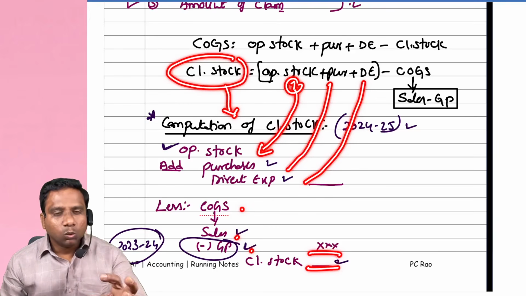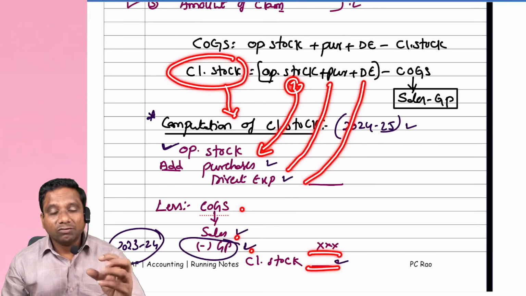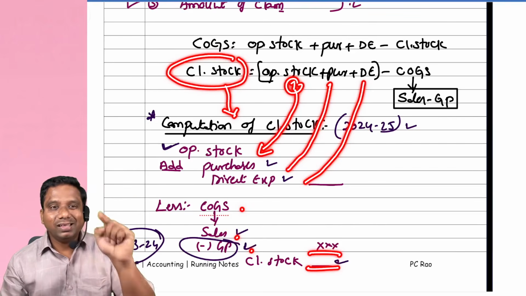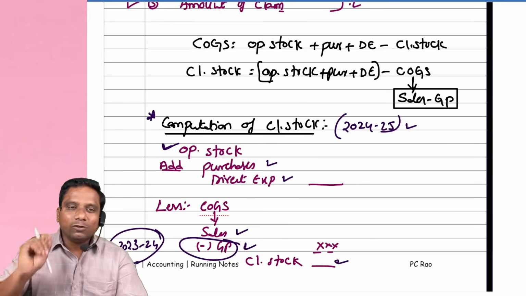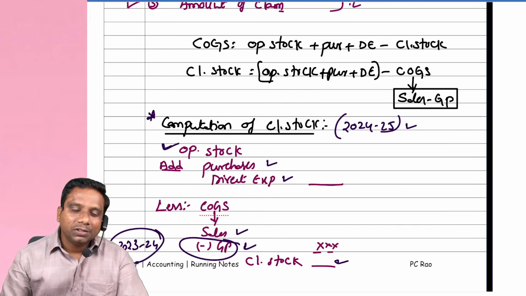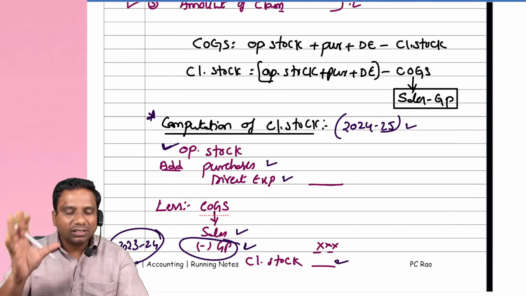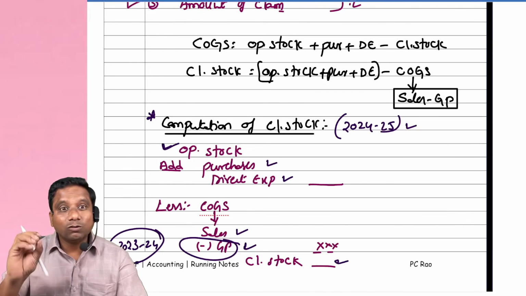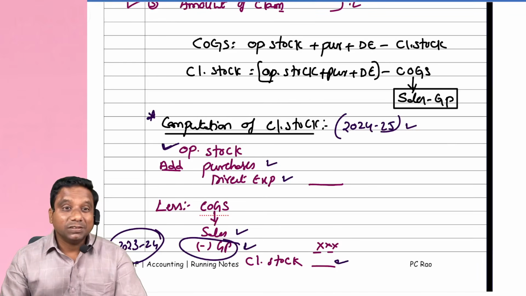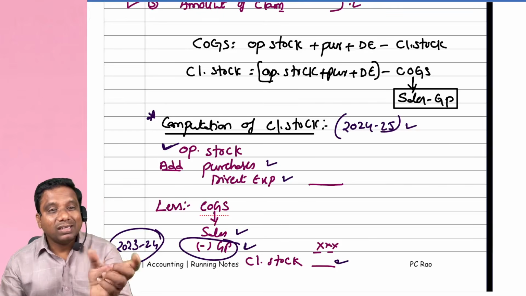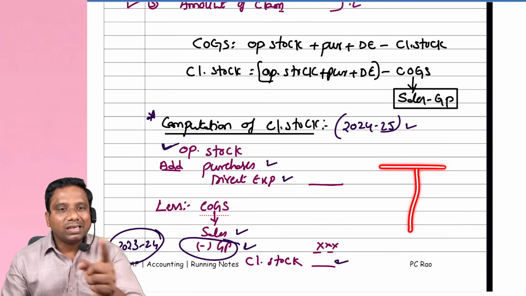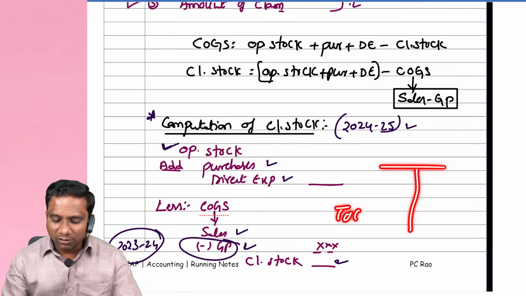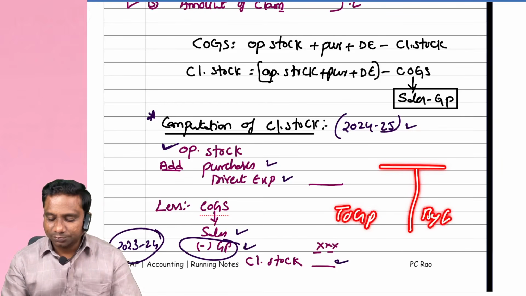Okay. Now, the same information we can also present in a trading account format. If you observe the trading account, visualize the trading account. In the trading account credit side, we have closing stock. Generally, the balancing figure in the trading account is what? Either gross profit or gross loss.